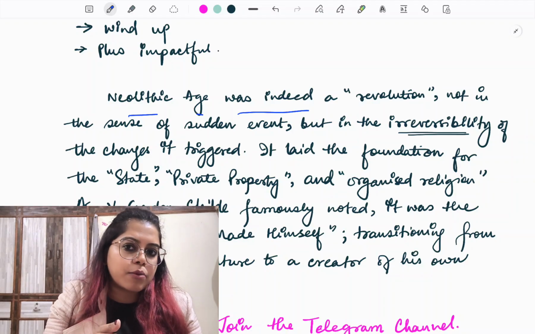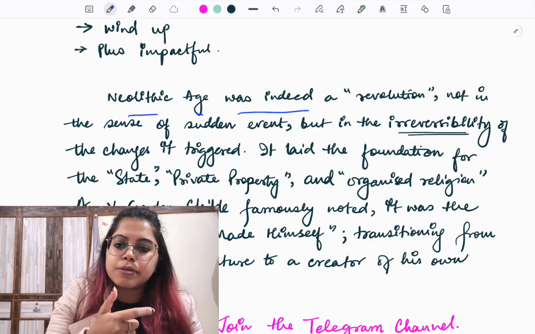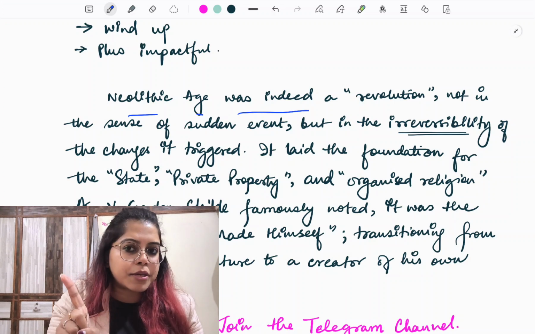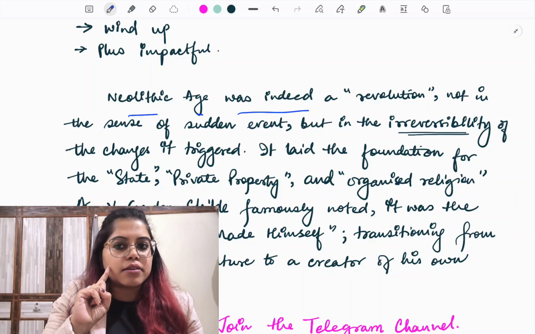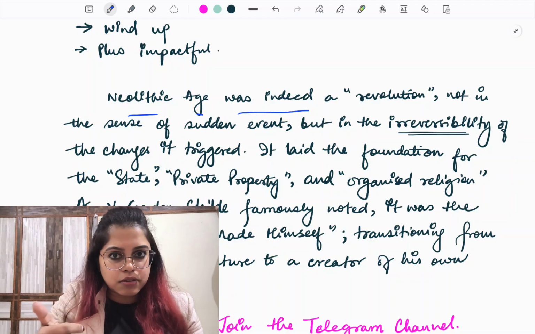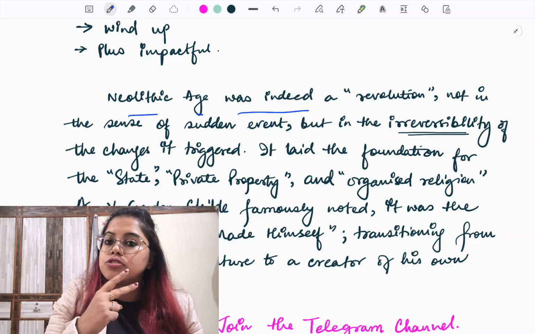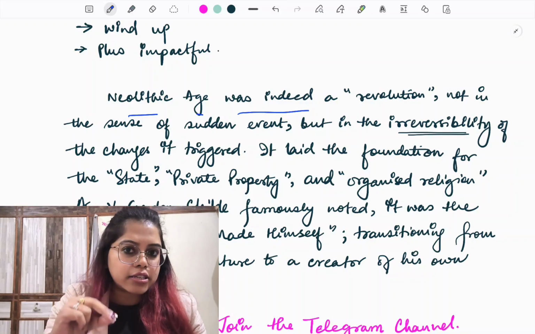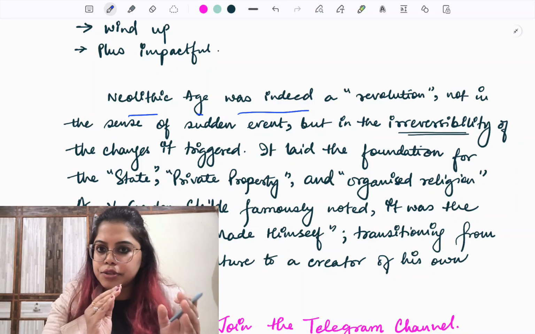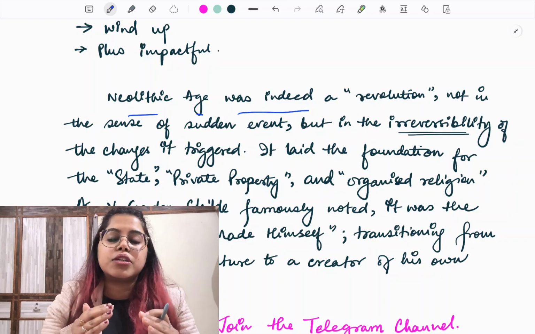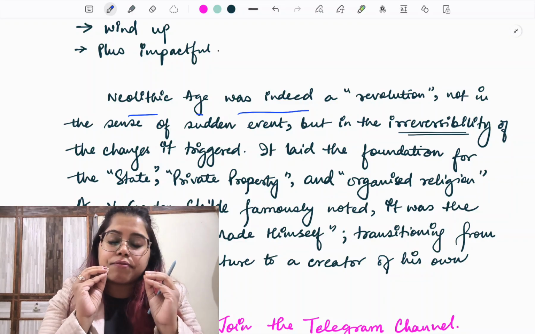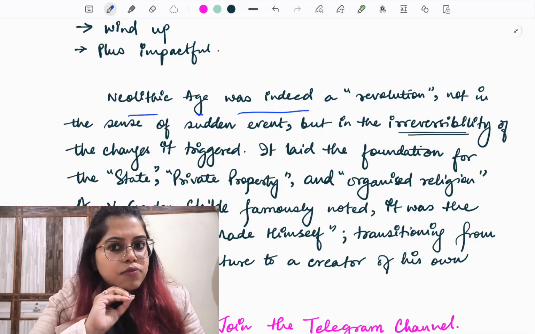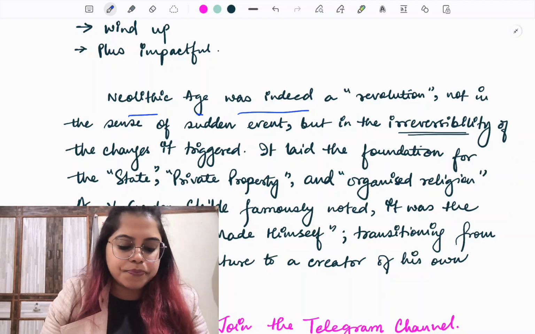Do not stop preparing for optional, because your optional subject holds considerable marks in the prelims. So do not stop optional preparation, but rationalize it. Follow the daily targets that I give on my Telegram channel. That will require just 2 hours. Utilize only those 2 hours to write and see some videos and add to the notes. It is going to give you a very big edge over other aspirants. Trust me, just follow it over some time, you will notice the change.